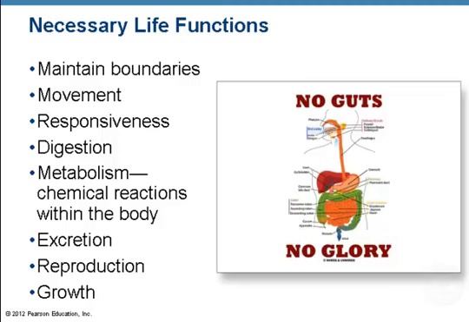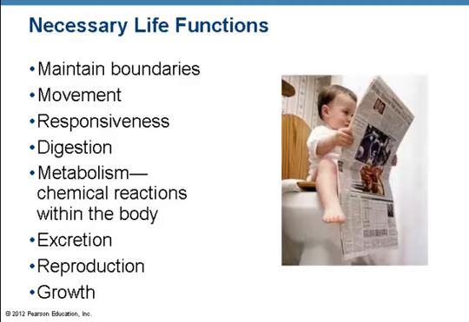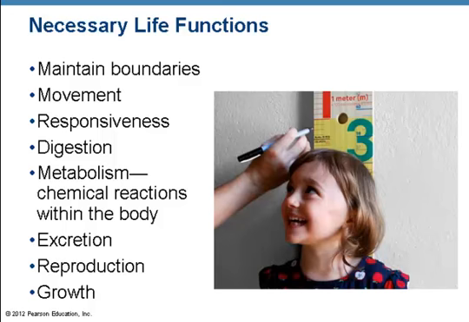Digestion is the breakdown and absorption of nutrients. Metabolism is the chemical reactions within the body. The body breaks down complex molecules into smaller ones, and then builds larger molecules from smaller ones and produces energy. Excretion. The body eliminates waste from metabolic reactions in urine or feces. Reproduction occurs on the cellular level or the organismal level by producing a future generation. And growth. Growth increases cell size and the number of cells.